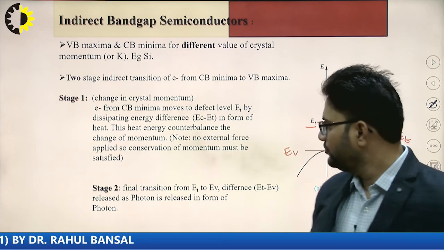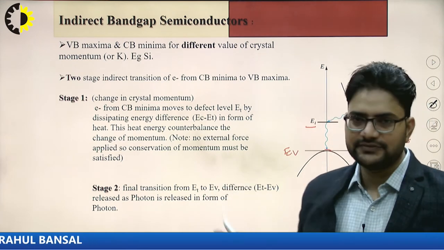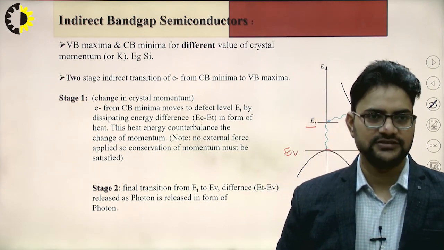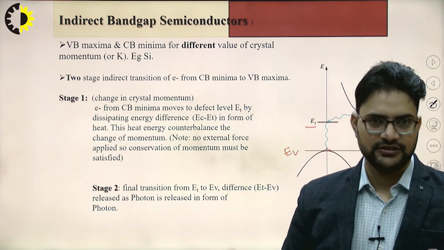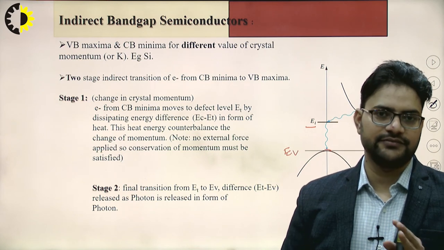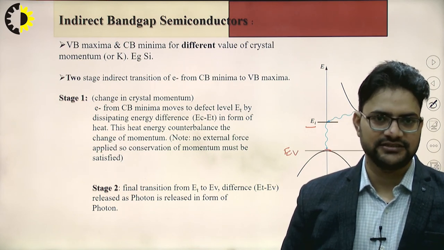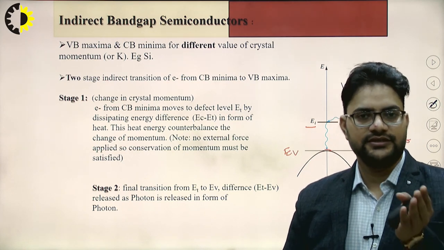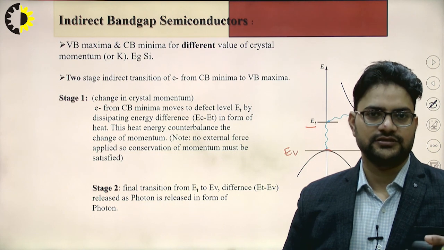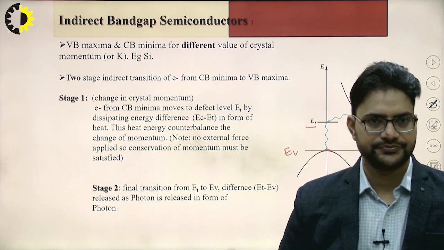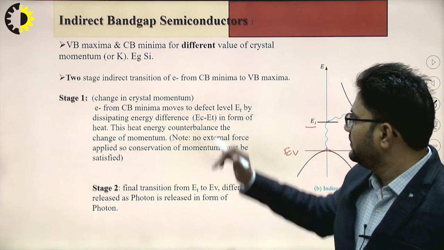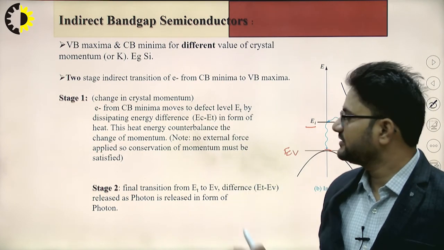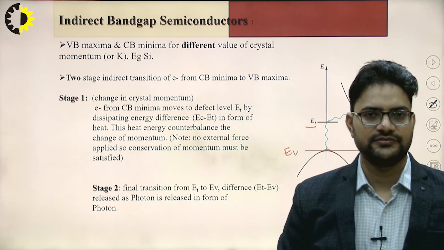So in the indirect band gap semiconductor, we have the two-stage transition. First the electron moves from the conduction band minima towards the defect energy level ET. Then in the second stage, the electron moves from the defect energy level towards the valence band maxima. The example for this indirect band gap semiconductor is silicon crystal.